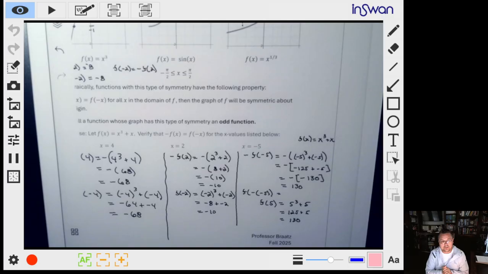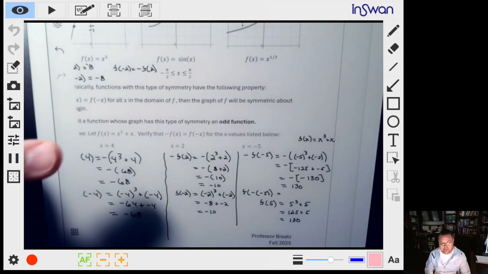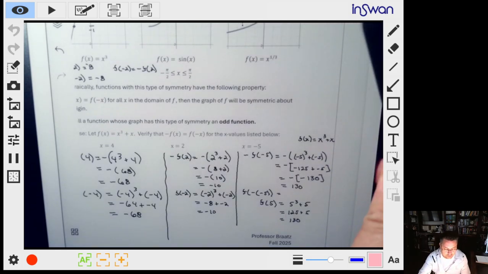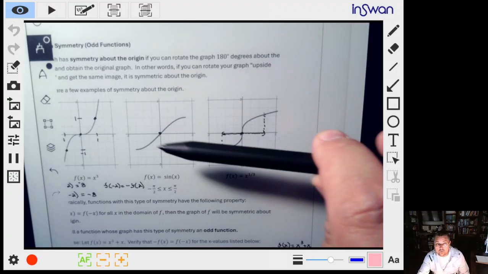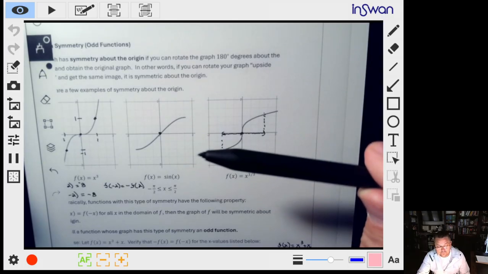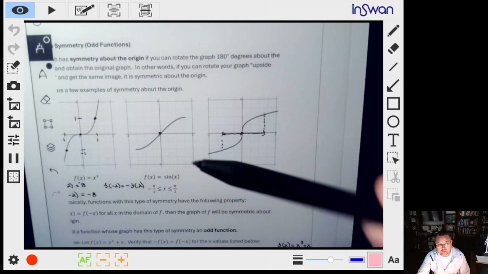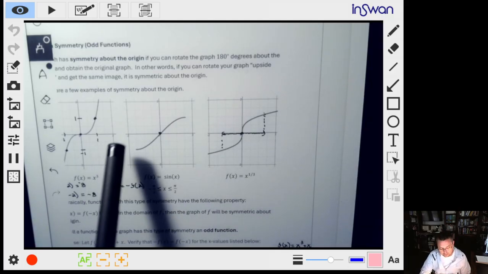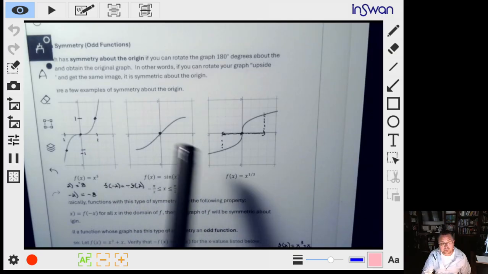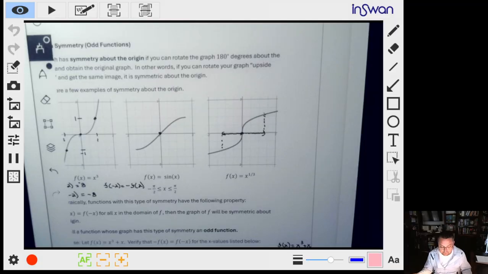One thing I should mention real quick is that we don't test for symmetry on the x-axis. We don't test for symmetry up and down, because if you do have symmetry up and down, you're not working with a function, because you would fail the vertical line test. And so we don't talk about symmetry with functions. We talk about the y-axis, but we don't talk about the x-axis because it doesn't make any sense if we're dealing with functions, that would automatically be a no-go because it would fail the vertical line test. So we don't look at that for symmetry. But that's all we're going to talk about for symmetry.